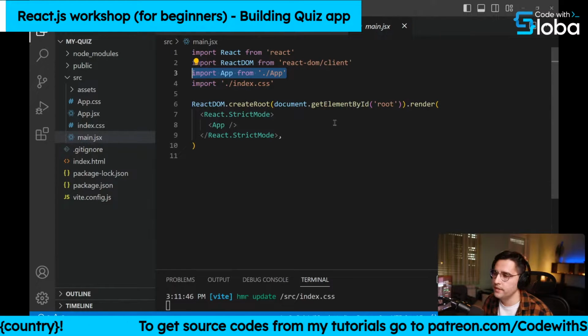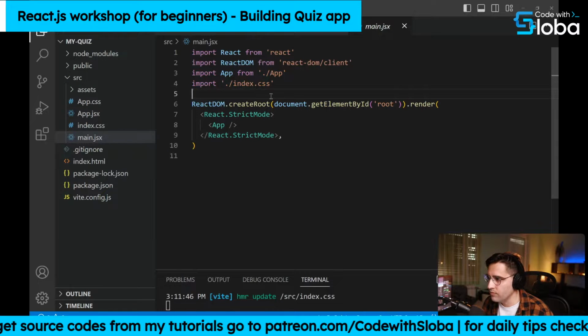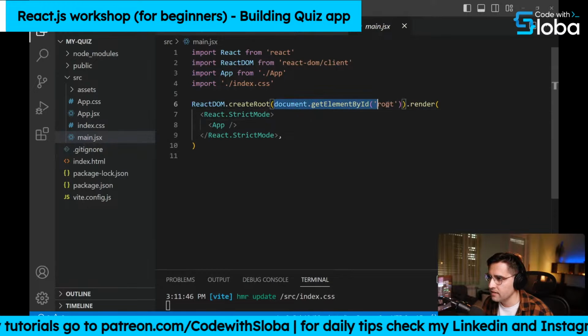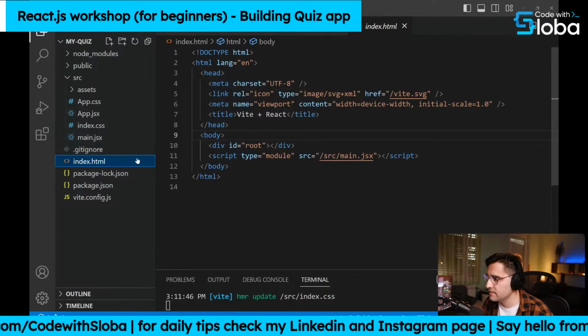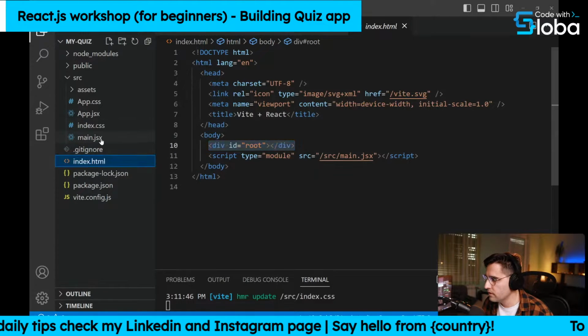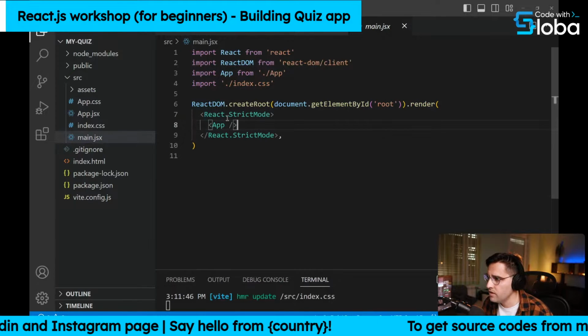And what we are doing here, as you can see, we are importing React DOM, and we are creating our application using create root. And then we are selecting the root div. So this is the div inside of our index file here, root div. And what we're doing is we're just injecting or rendering this app component, and we are applying this strict mode.